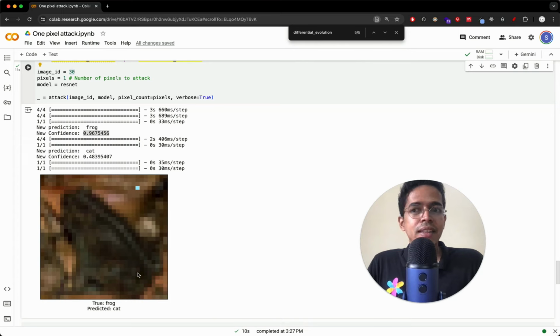I will share this code base with you. I'll share the GitHub repository with you. I highly recommend you try this. If something is not working, just let me know. I'll be more than happy to help. And we'll be covering more such concepts related to adversarial attacks, generative adversarial networks, etc.